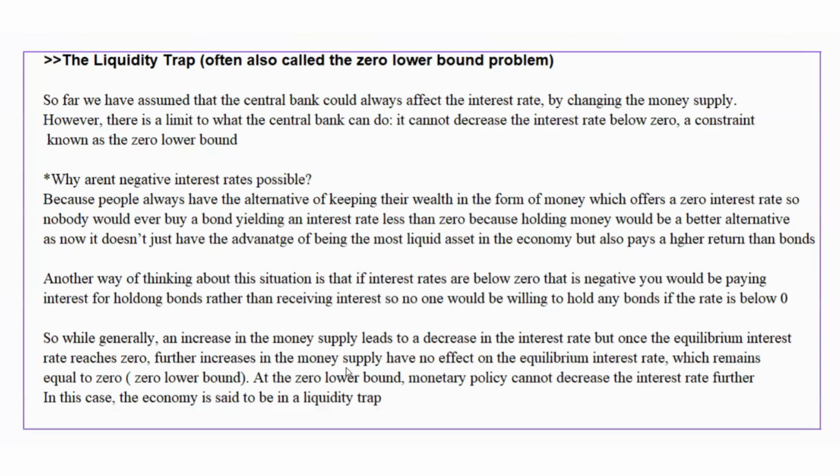So generally, an increase in money supply does lead to a decrease in the interest rate, but once the equilibrium interest rate reaches zero, further increases in the money supply have no effect on the equilibrium interest rate. It cannot fall below zero, a constraint known as the zero lower bound. At the zero lower bound, monetary policy cannot decrease the interest rate any further. In this case, we say the economy is in a liquidity trap, where the interest rate reaches its zero lower bound.